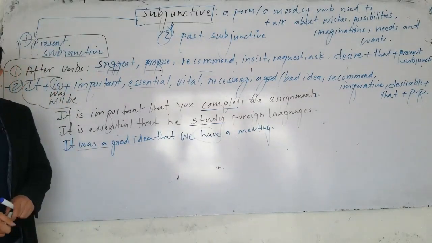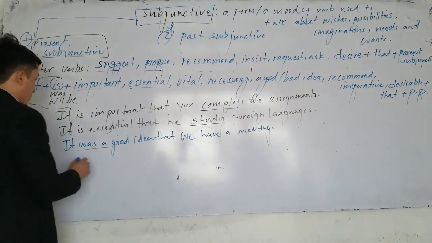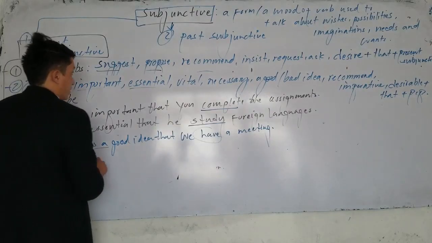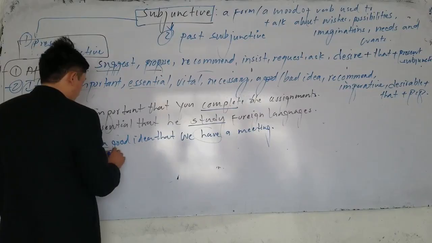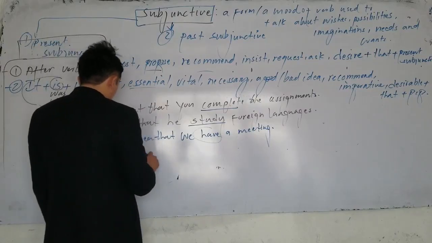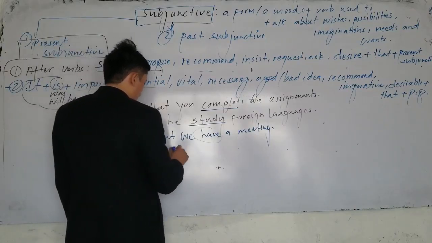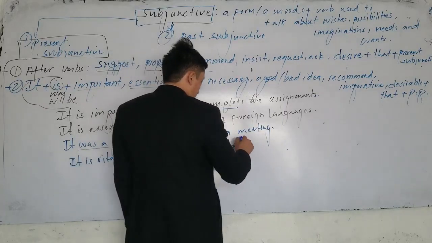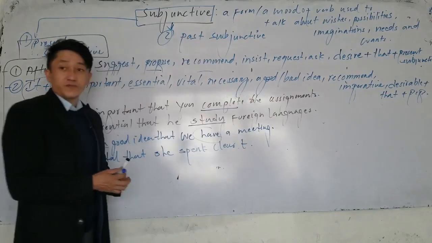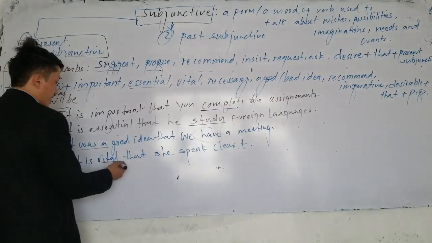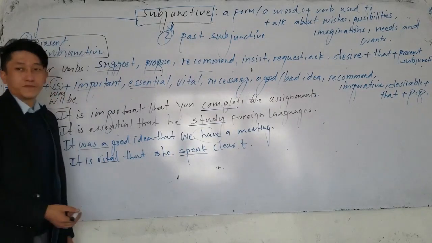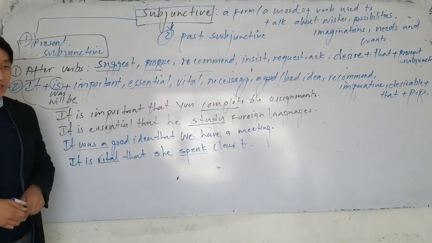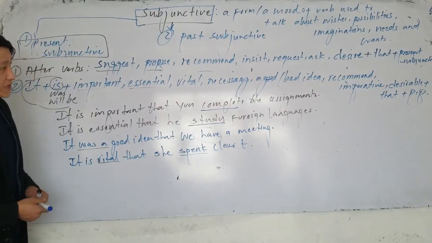Or the next one, it's vital that she speak clear English. Which one is subjunctive here? It's vital that she speak or speaks? We don't have to say speaks. What do we say? Speak.